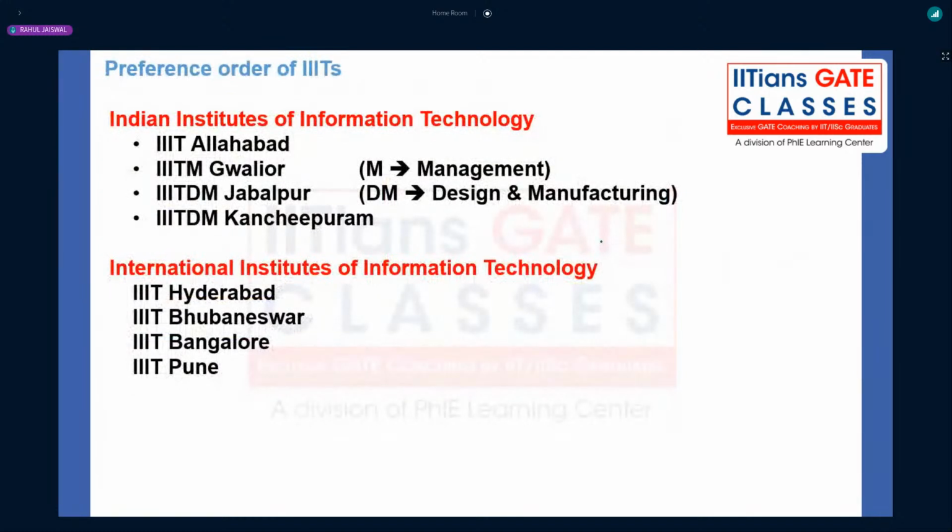Now, once again, the preference order of triple ITs: we have IIIT Allahabad, and then Gwalior, Jabalpur, and Kanchipuram, right? Here we have the International Institute of Information Technology, Hyderabad, Bhubaneswar, Bangalore, and Pune, but I couldn't find anything good among these institutes from the placement point of view.